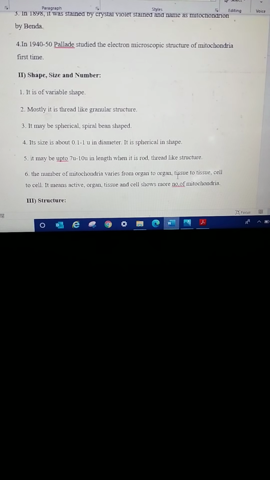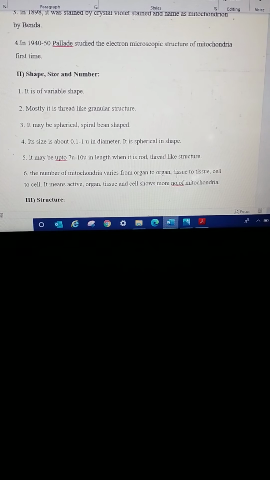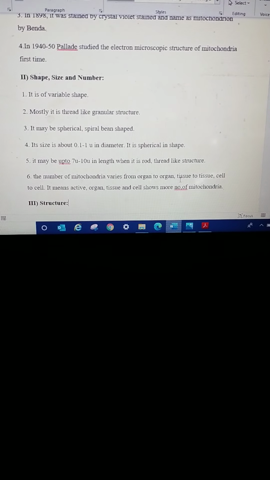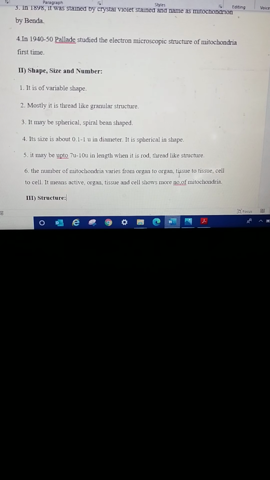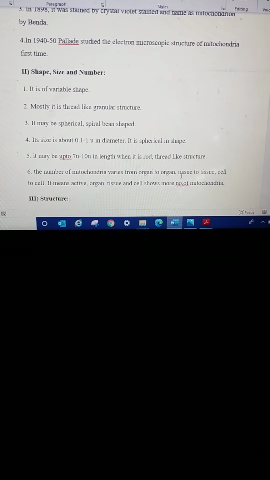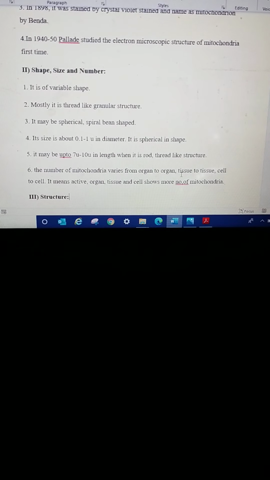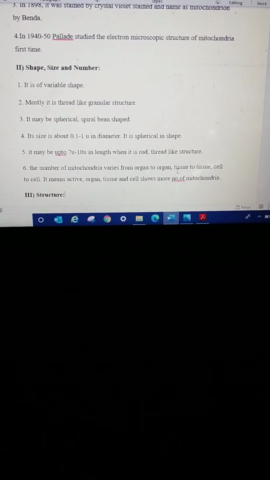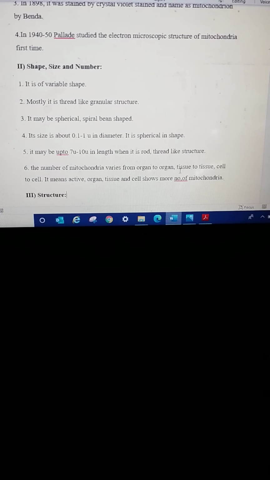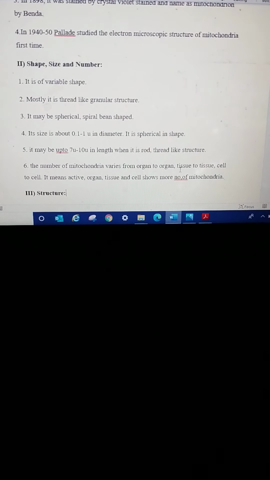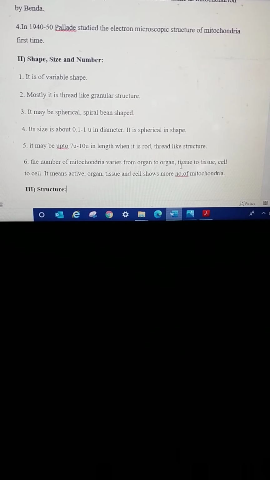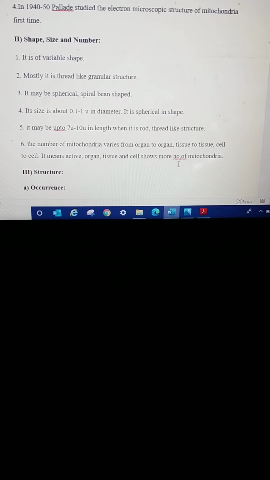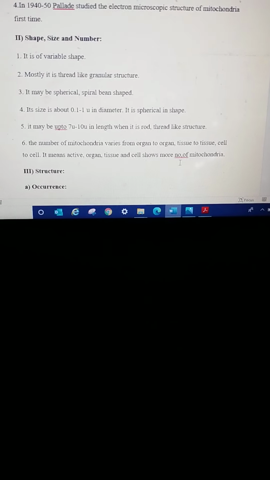If it is a rod or thread-like structure, then its length will be 7 to 10 mu. The number of mitochondria is also variable from organ to organ or tissue to tissue. In active organs or cells, the number of mitochondria will be more. So the numbers are also variable from cell to cell or organ to organ.